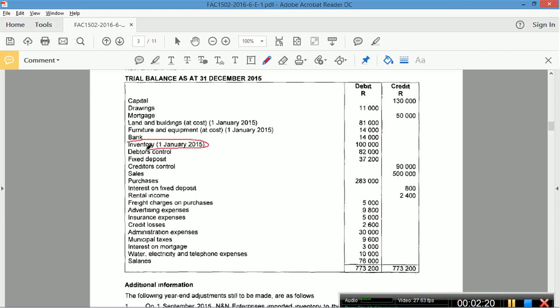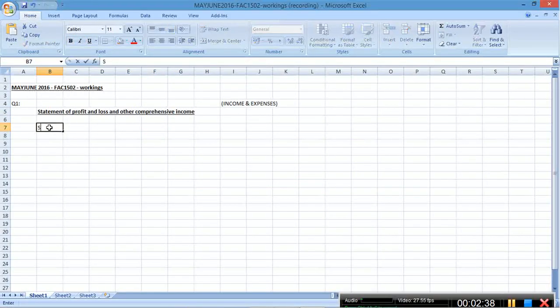Why? Well, when I see 1st of January and when I see 31st of December, I'm thinking opening stock. I know opening stock relates to the periodic system. I know that's going to be a cost of sale calculation. If I scan down, I can see purchases, there's confirmation. So I know I've got cost of sales. Okay, so I know I'm going to have sales. I know I'm going to have cost of sales.